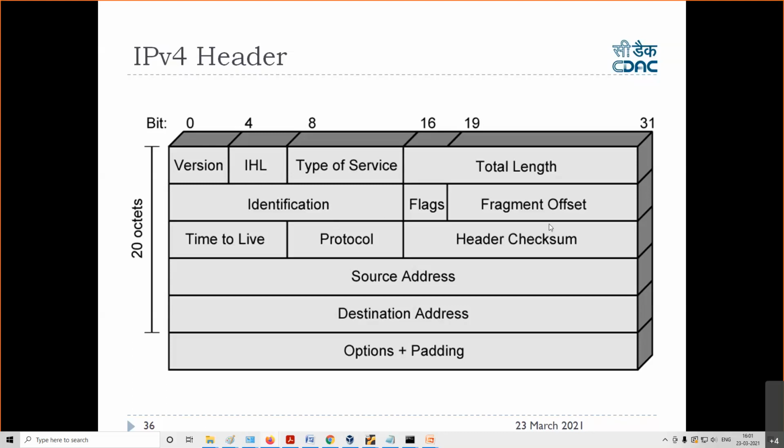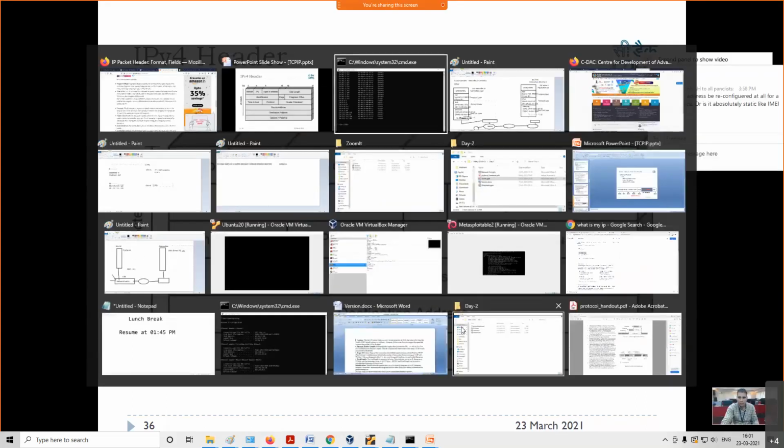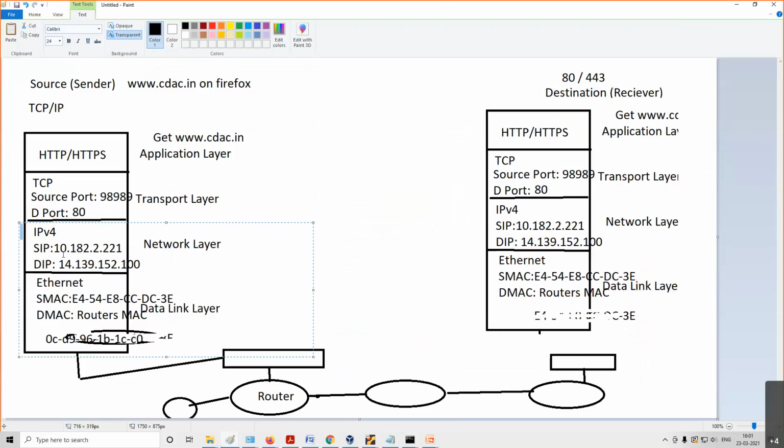Now here, this is the checksum, meaning it will say whether any error is there in this header or not. This particular value will be calculated and it will see whether any error has come in this particular header or not. If any error is there, this full packet has to be discarded. Then you have the source IP address and destination IP address, which we have mentioned here. This is the network layer source IP address and destination IP address.